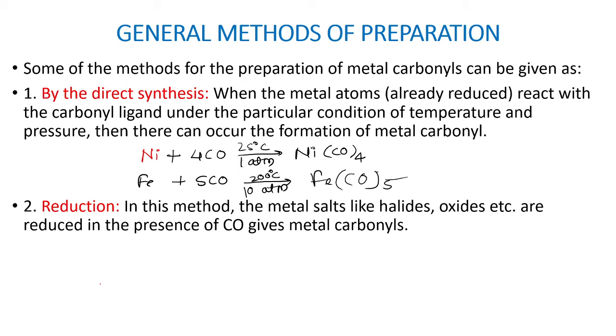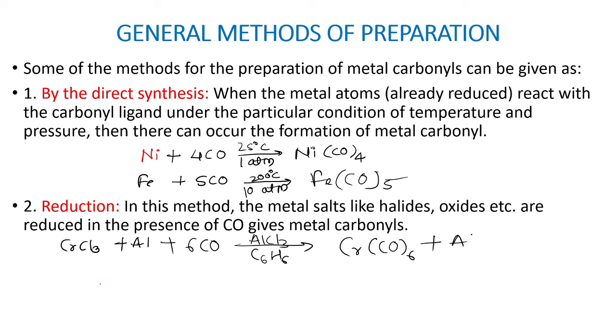For example, chromium chloride, CrCl3, reacts with aluminium and 6 CO, with AlCl3 as reagent and benzene as solvent, and gives Cr(CO)6, hexacarbonyl chromium, and AlCl3. So by this reduction method we form metal carbonyls.